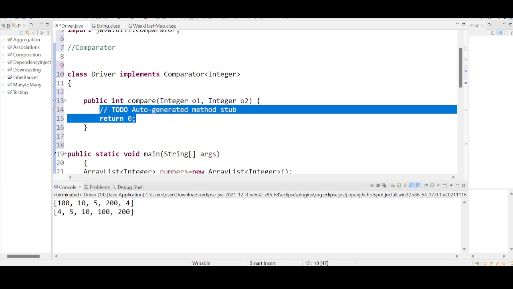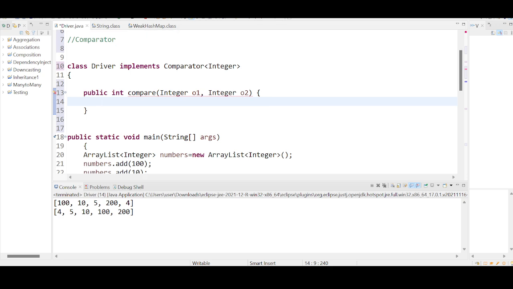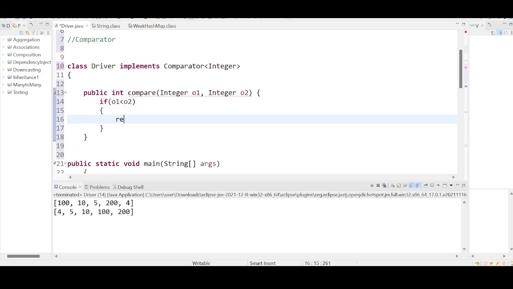And the actual logic that is there behind the scenes: if O1, object 1, is lesser than O2, return -1.